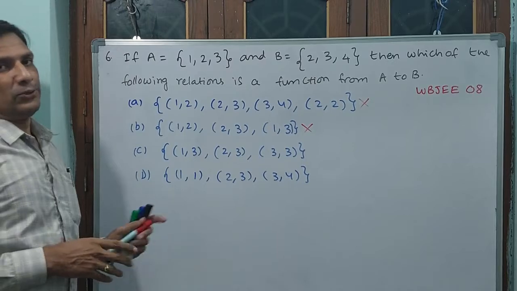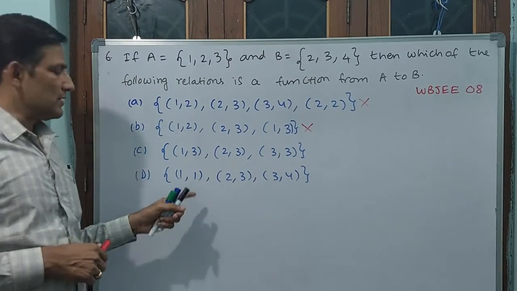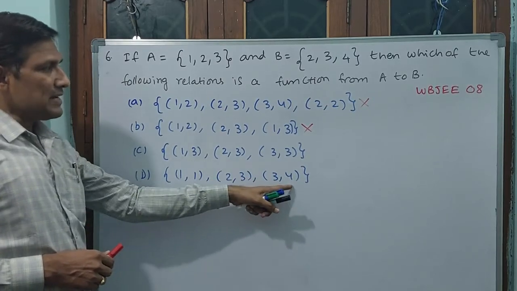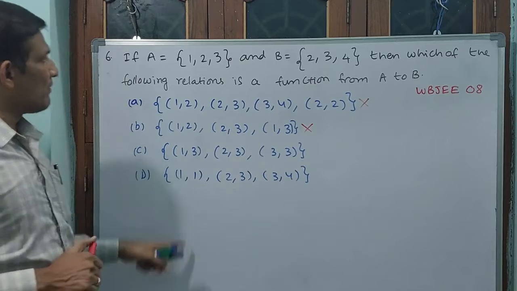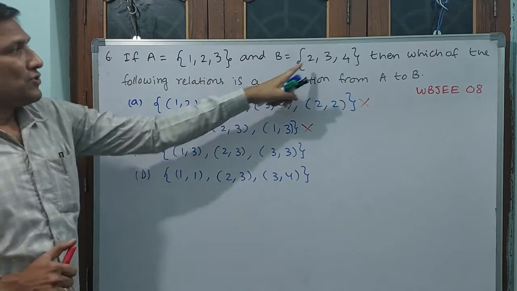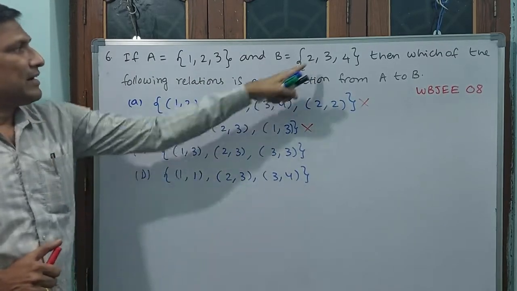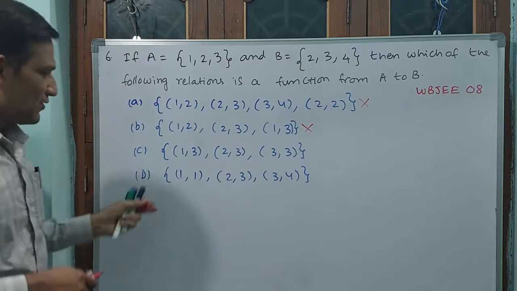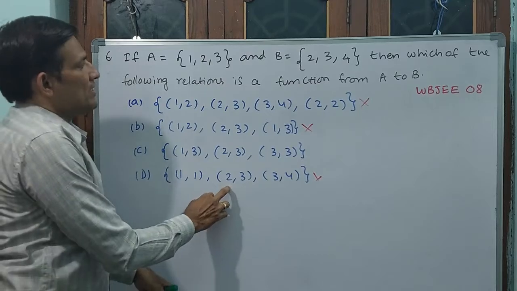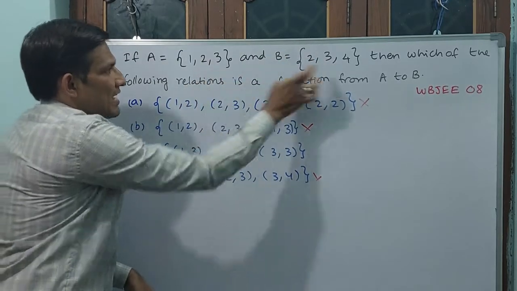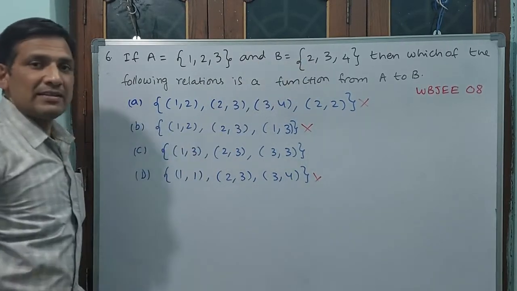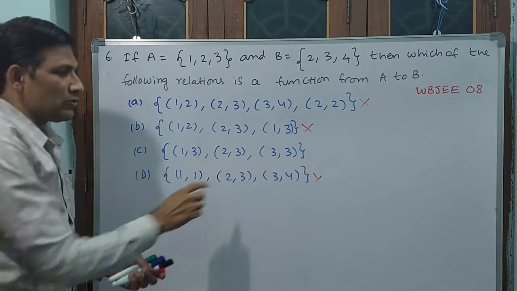Now come to this D also. C we will see last. 1 is having image as 1, 2 is having image as 3. 3 is having image as 4. But if you go here, okay, see in set B, is there 1? Not there. Then this is also not a function. You understand now? See, 2 is having image 3, okay. 3 is having image 4, okay. These two are okay, but 1 is having image 1. But here 1 is not there. That is why this is also not a function.